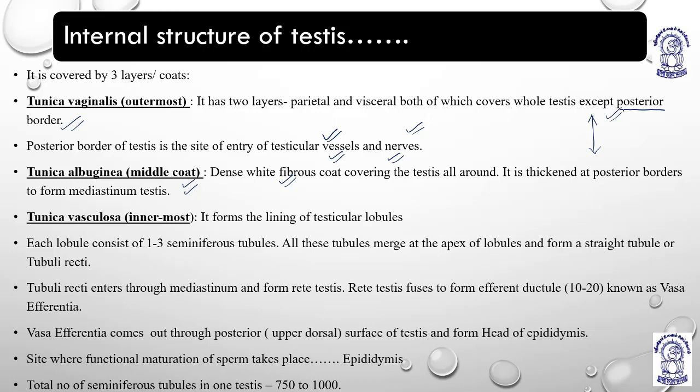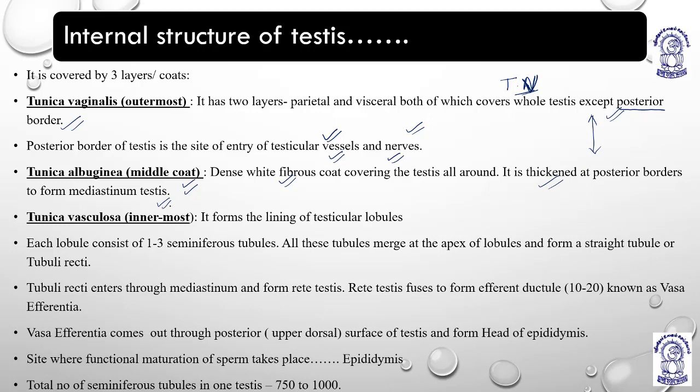It is not present at the posterior border, which tunica albuginea. TA is not present. Tunica vaginalis, sorry. I'm so sorry. Tunica vaginalis is not present. And tunica albuginea is present, and it is thickened at the posterior borders to form mediastinum testis, right?